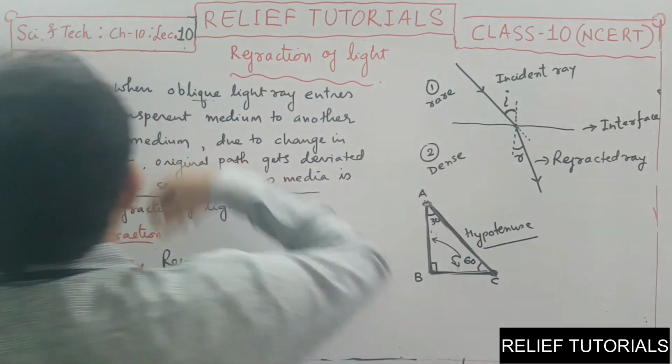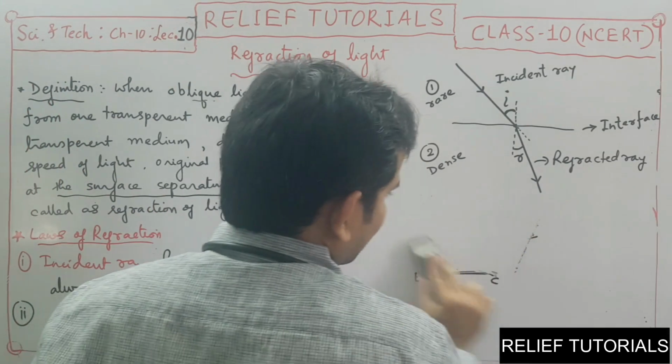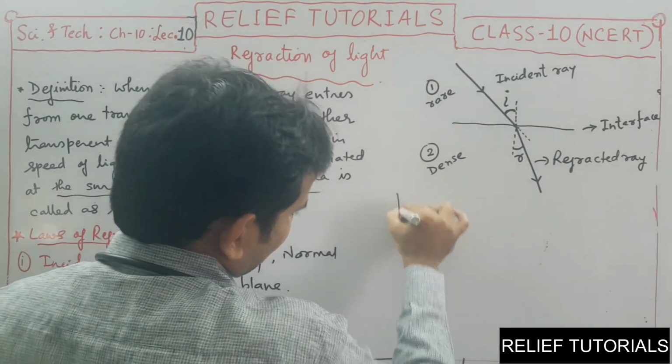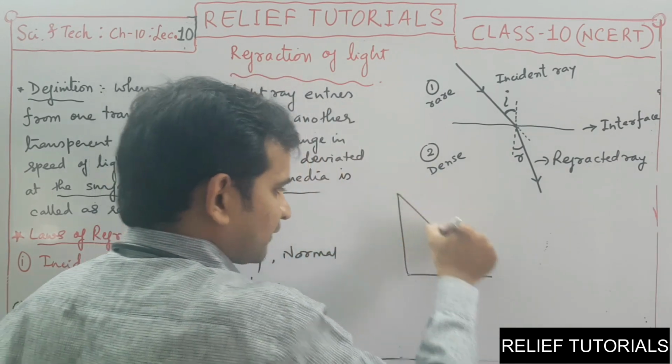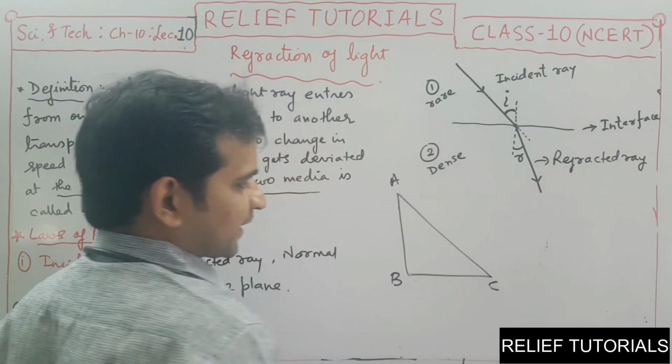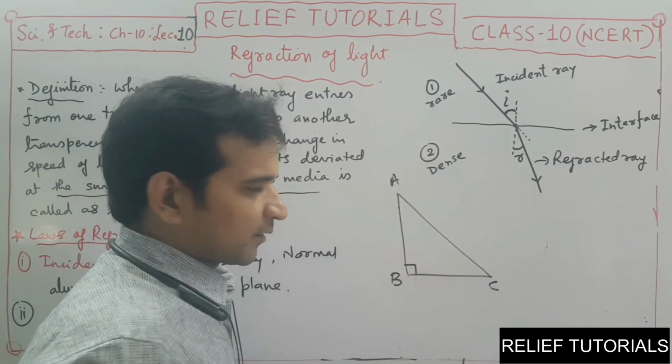Now in a right angle triangle, for every right angle triangle, consider the angles A, B and C. B is the right angle.